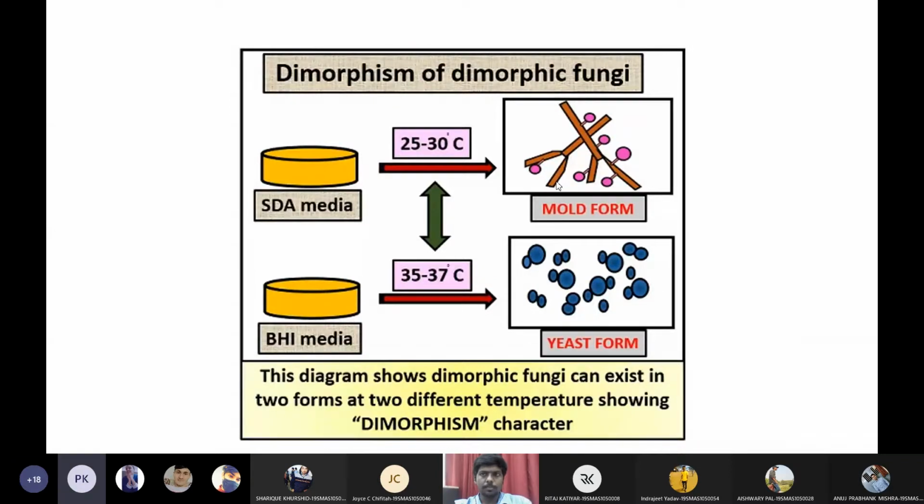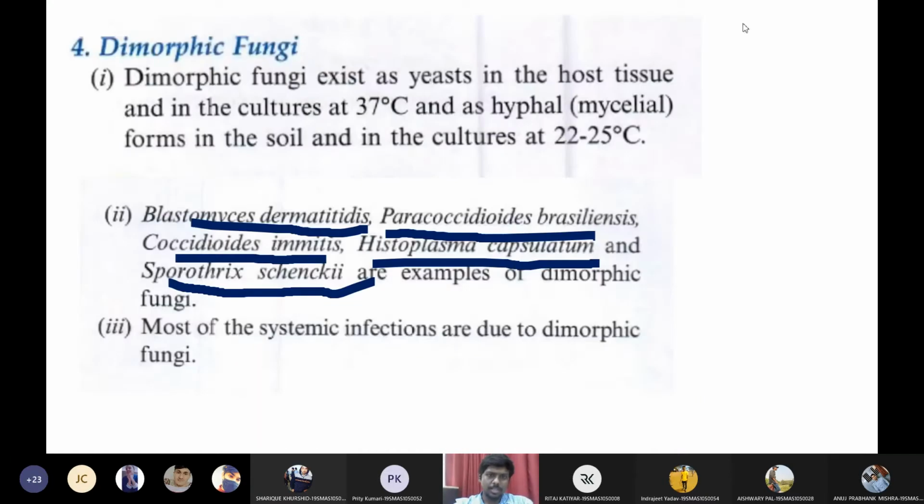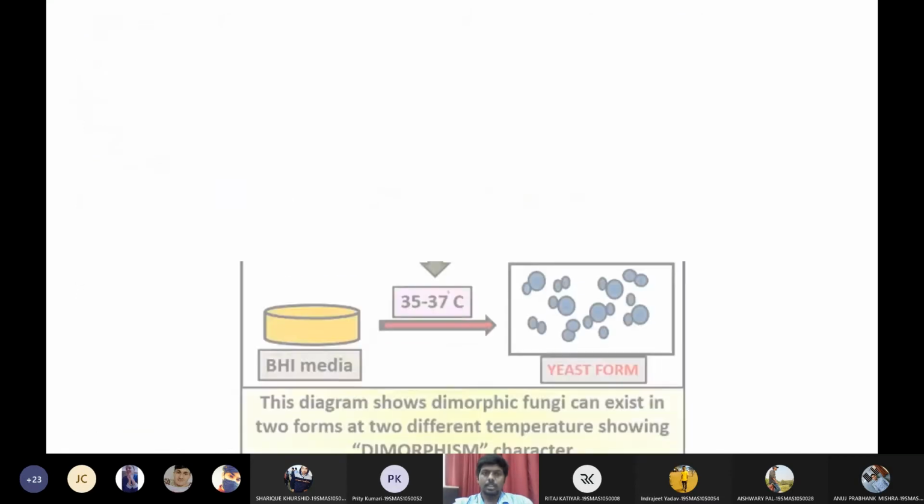Examples of dimorphic fungi. Histoplasma capsulatum is one of the best examples of dimorphic fungi. Other than this, we have Coccidioides immitis, Paracoccidioides brasiliensis, and Sporothrix schenckii. We have many actually. So these are a few examples of dimorphic fungi.